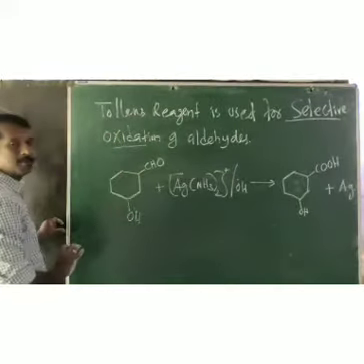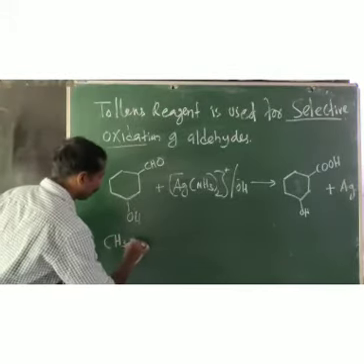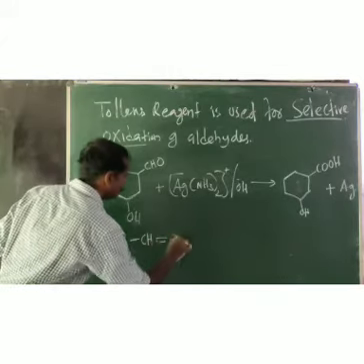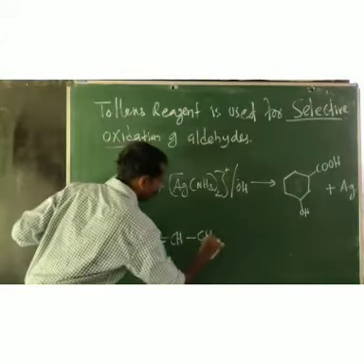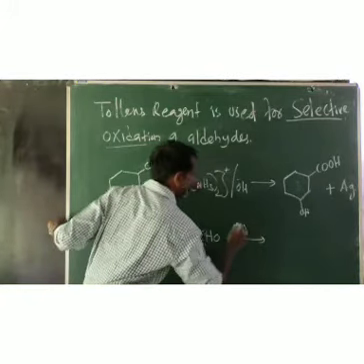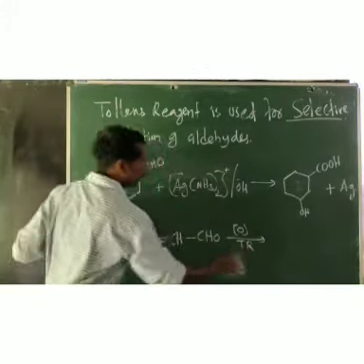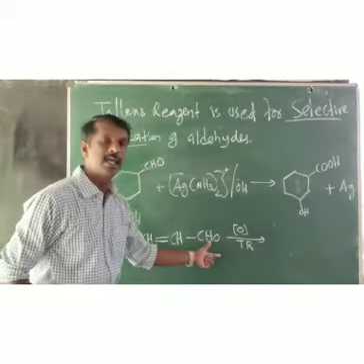Another example for selective oxidation. Look at it here. If you take this aldehyde, CH3, CH, double bond CH, single bond CHO, on oxidation with the Tollens reagent, you can see there is a double bond and a CHO group.